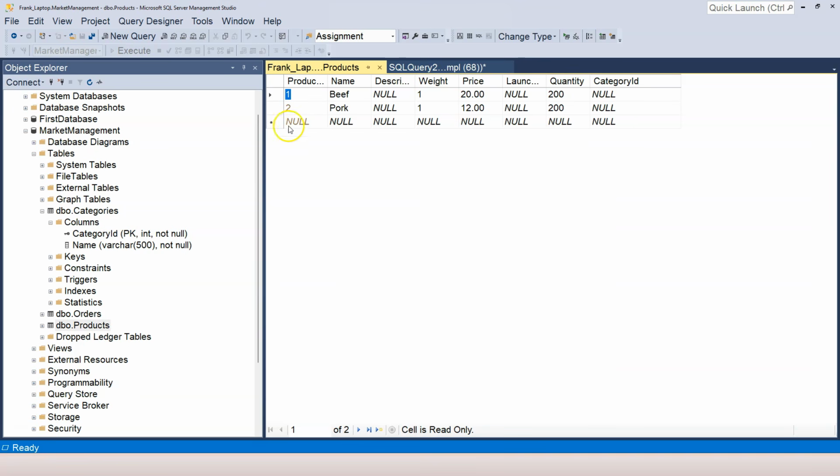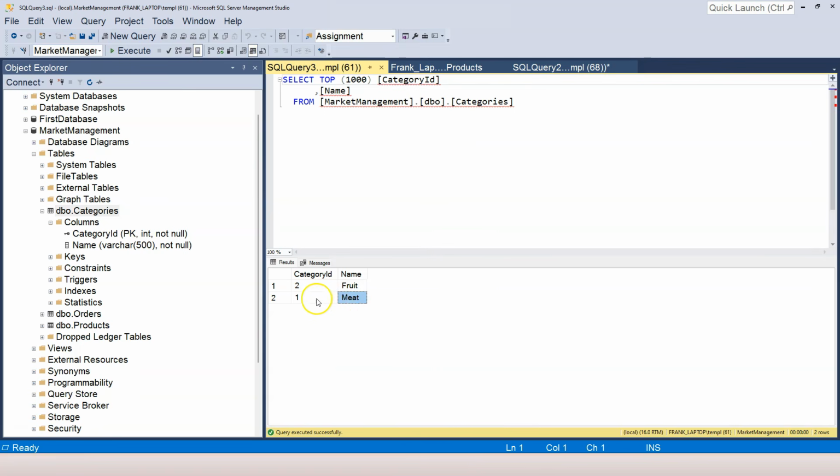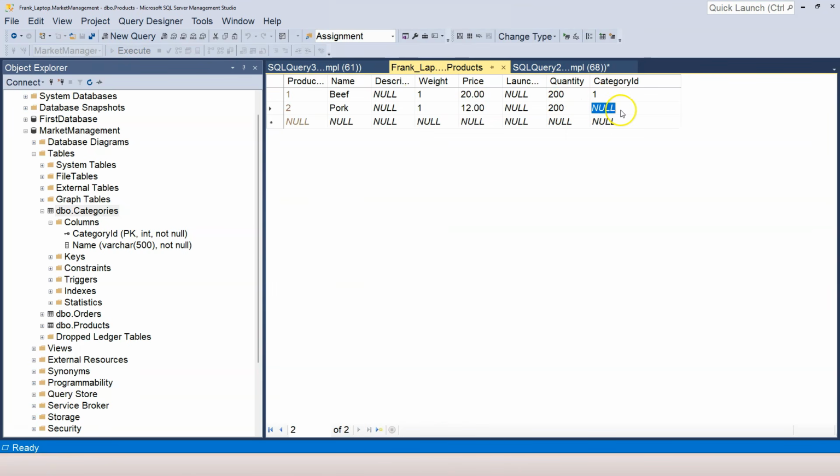Now, in order to refer back to the categories, I just need to populate the category ID. So beef belongs to meat, which is category number 1. So let's take a look. Select top 1000 rows. You can see that meat corresponds to category ID number 1. Fruit corresponds to category number 2. So here I put 1, and here for pork I put 1 as well. And if we add apple, then I have to enter number 2. If I click out, apple is added and it refers to number 2.